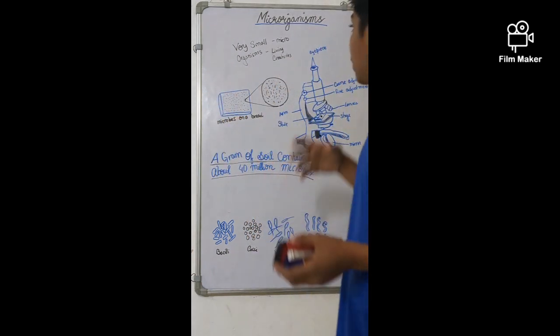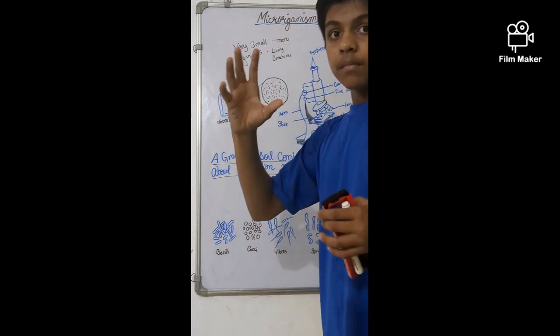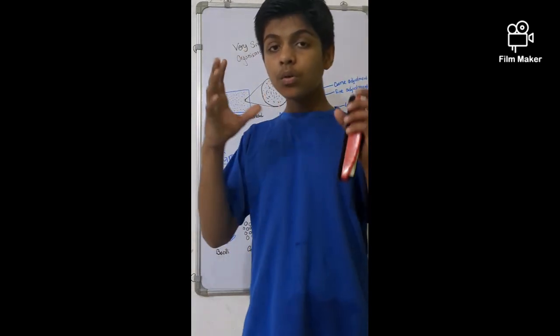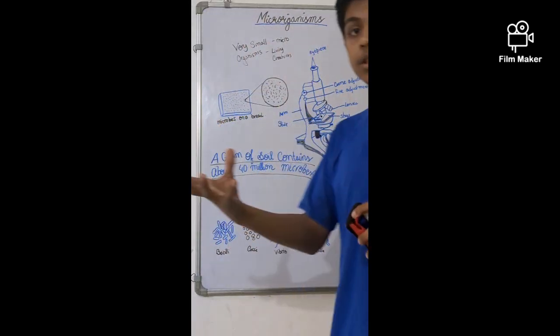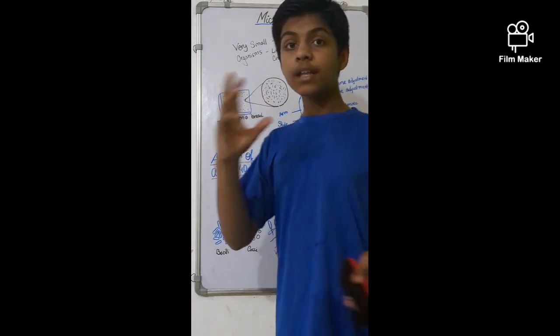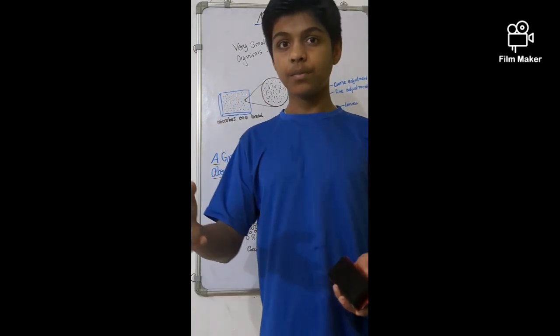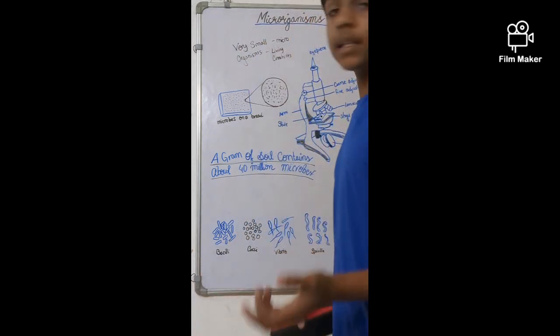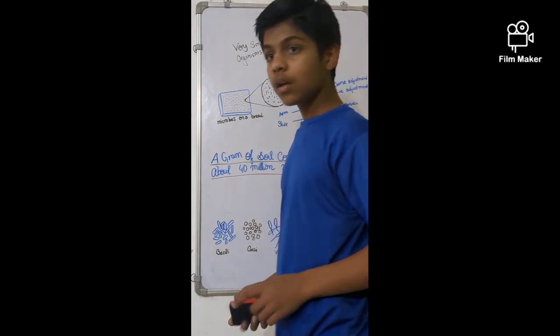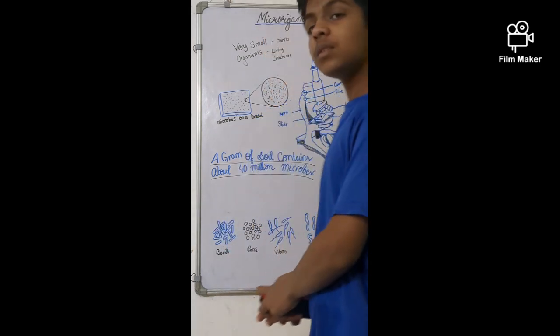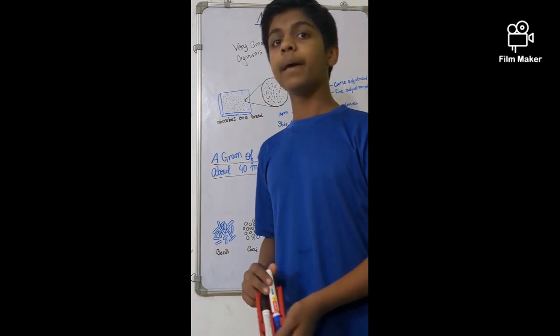So microorganisms are known as small living beings or small living creatures. In short they are also called microbes. Microbes is the short form of the word microorganisms.